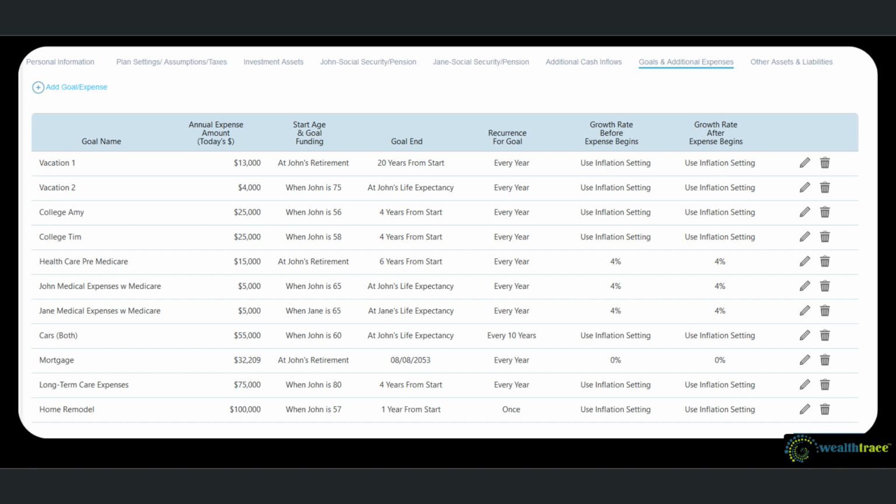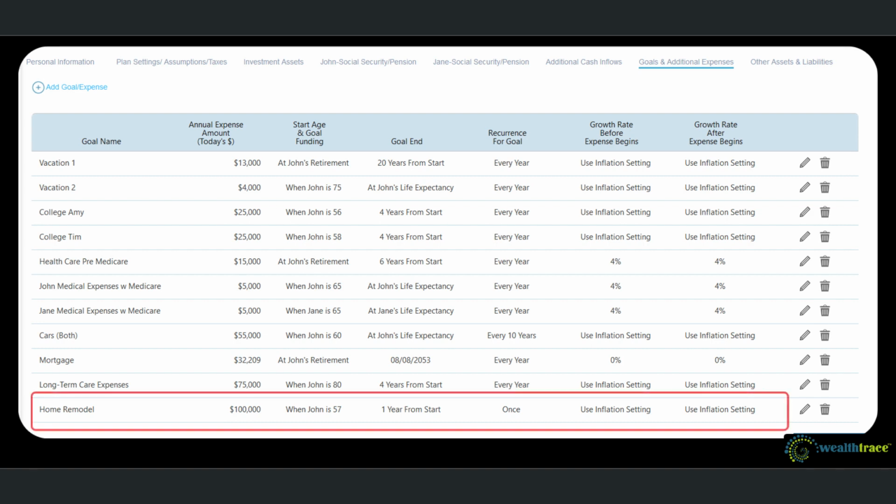An example is you're still working, but you need to take money out of a bank account to pay for a home remodel. In this case, you do want to enter this as an expense here. In this example, I entered $100,000 for a home remodel. This occurs before retirement, and they are going to pay for it out of money they have in a bank account. In other words, it's not coming out of salary, so I need to enter it here.